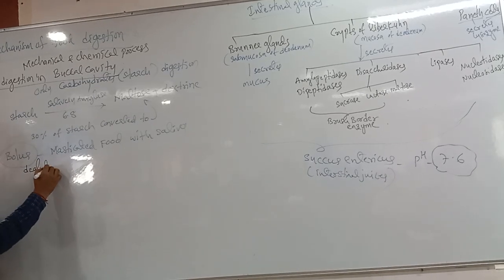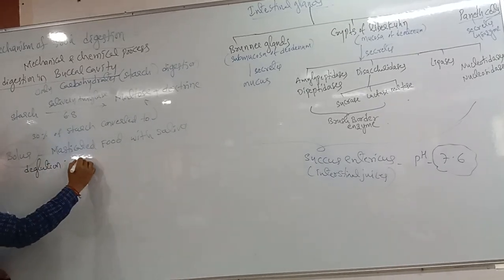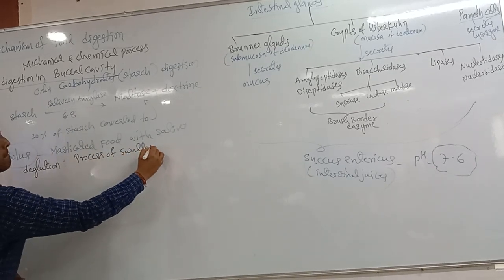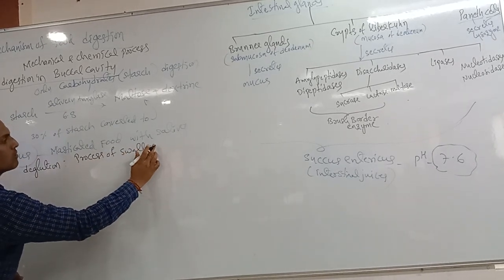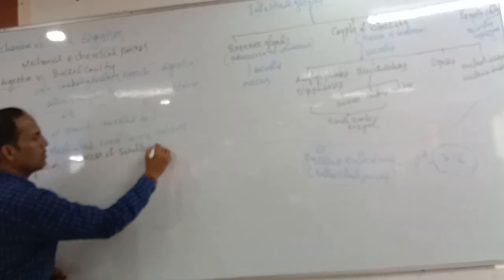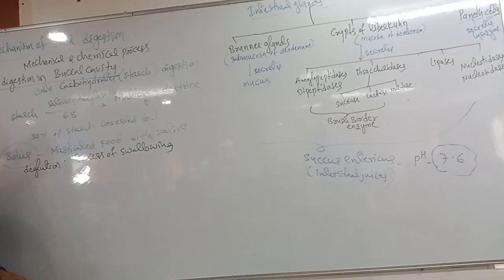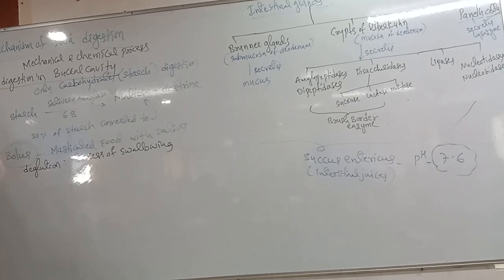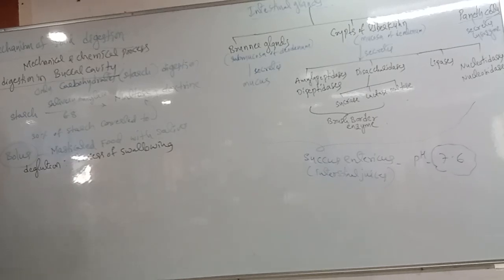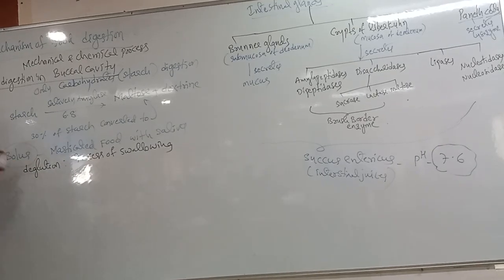Deglutition you should also remember. Deglutition means the process of swallowing. The process of swallowing is called deglutition. I hope no need to repeat.